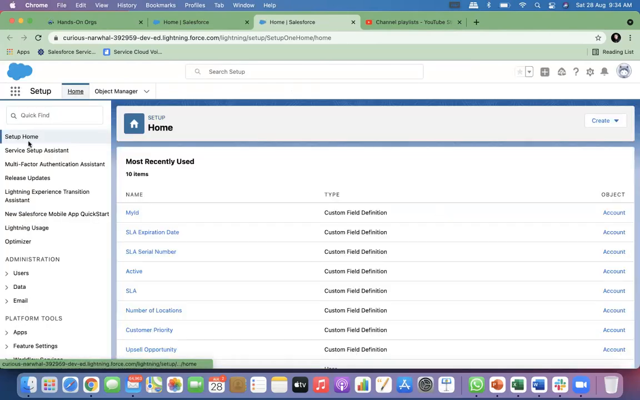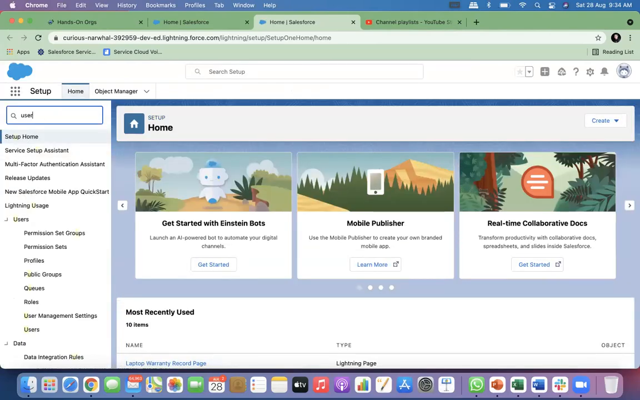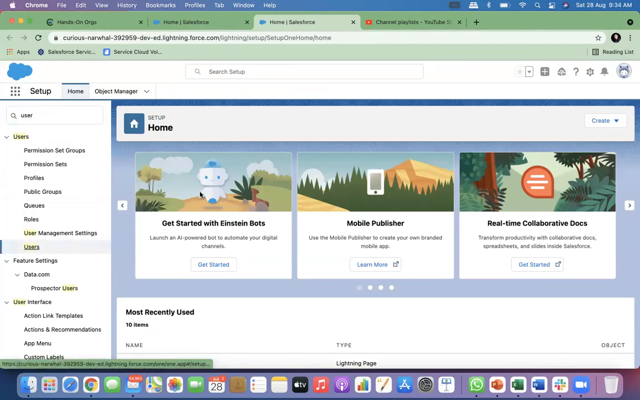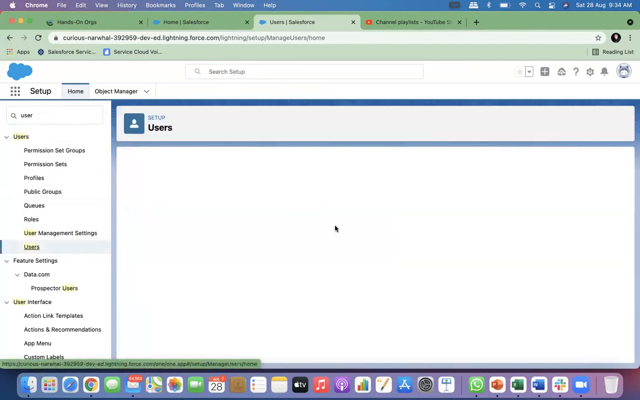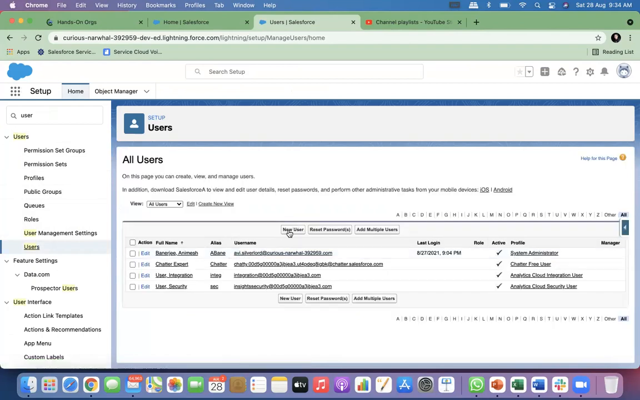You have to go to setup. Let's first see any user. You can create a new user in this Trailhead, or you can create another user. You are already set up here if you launch this Trailhead, or you can create a new user like this.